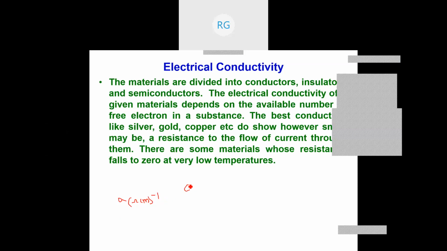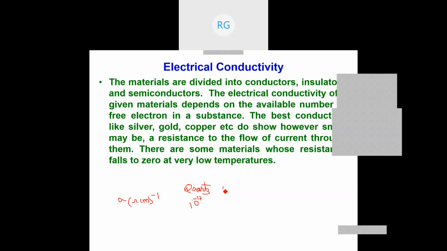Sand, or maybe a part of it, quartz. Quartz is a material whose conductivity is very, very low, as you know. The conductivity of quartz may be in the order of 10 to the power minus 17 ohm centimeter inverse, very small.